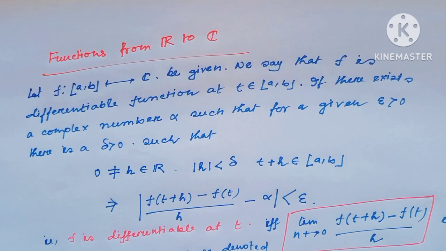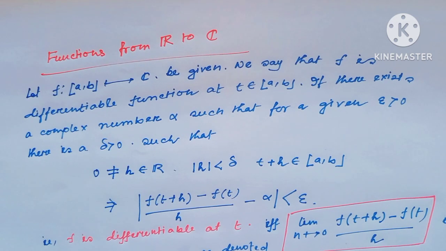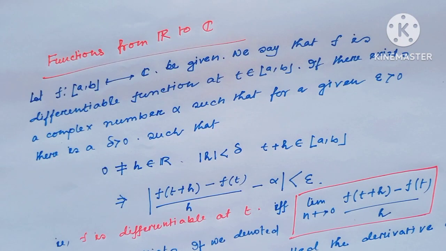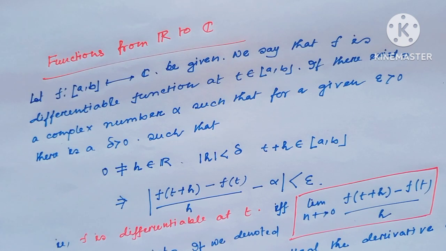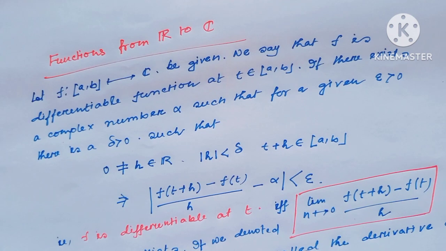Then that implies the absolute value of (f of t plus h minus f of t) divided by h, minus alpha, is less than epsilon.